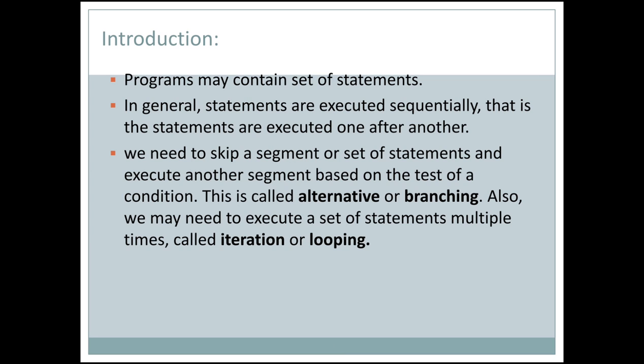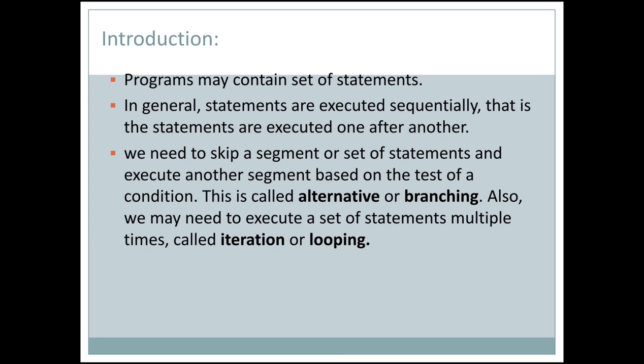We may need to skip a segment or set of statements and execute another segment based on the test of a condition. This is called alternative or branching. This is the branching command.